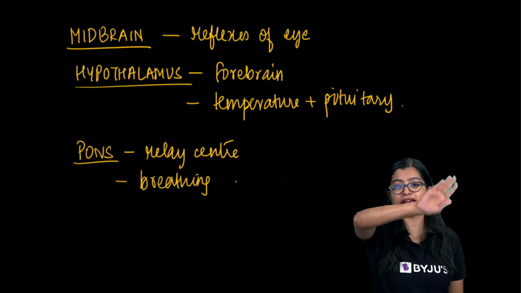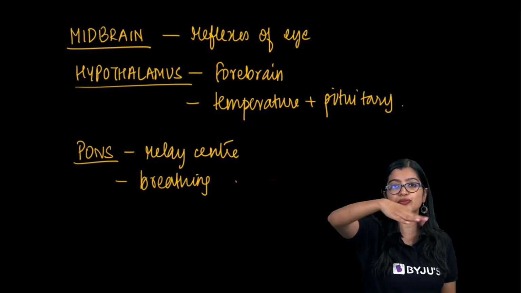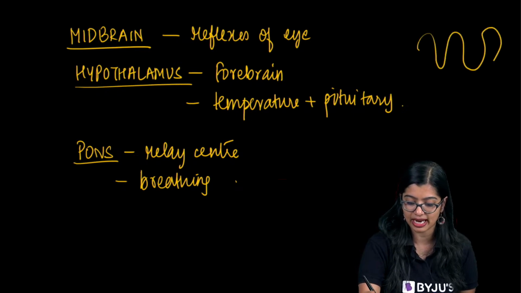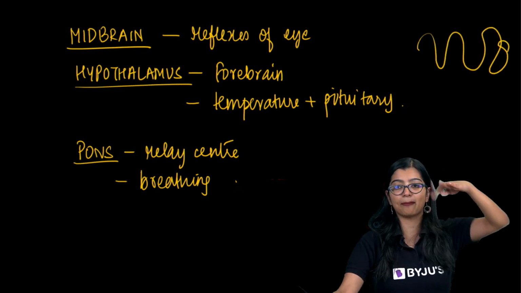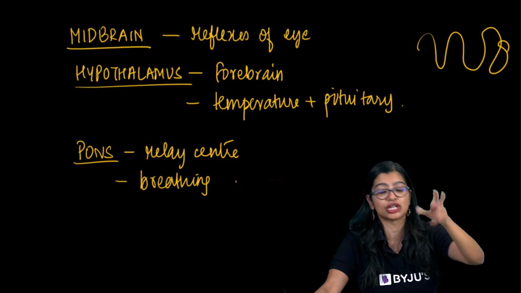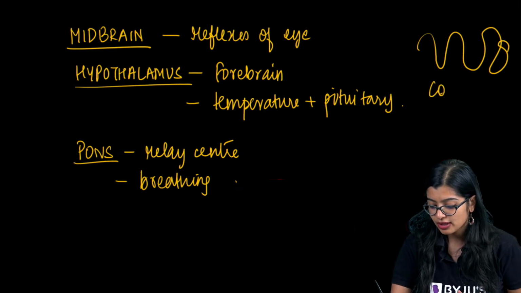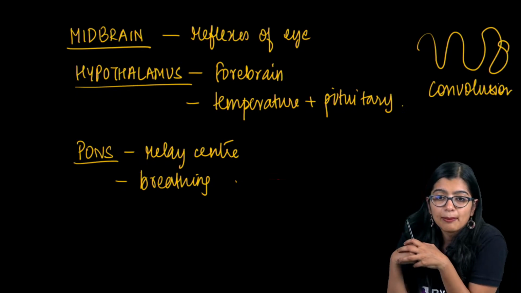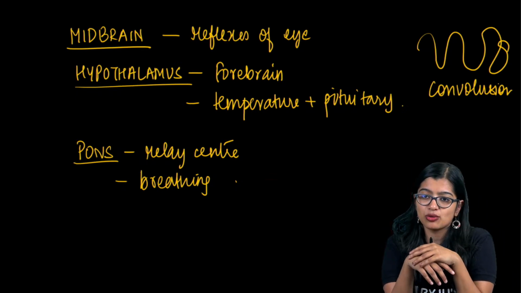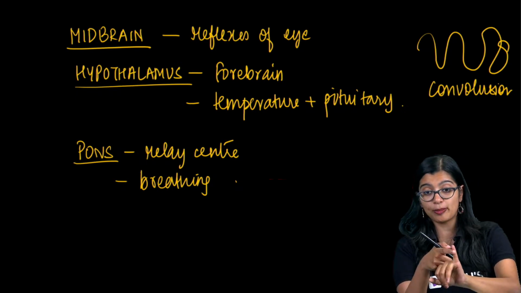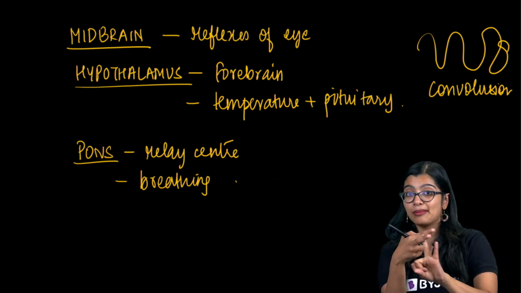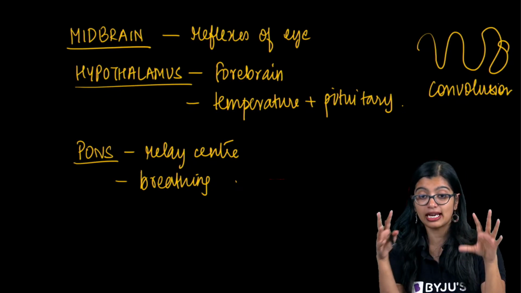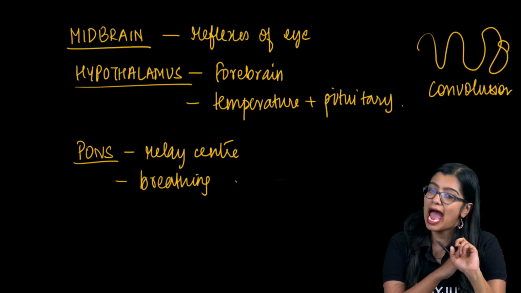Gyri and sulci are basically the grooves, right? The grooves of the brain, the ups and the downs, all the curves that you observe in the brain, all the convolutions is the right word to use. The convolutions is what we call gyri and sulci. Ma'am, function of all parts? Yes, bacha, you will have to do, especially forebrain, cerebrum. Yes, thalamus, hypothalamus, you will need to know cerebellum, medulla, which collectively make up hindbrain, and midbrain.